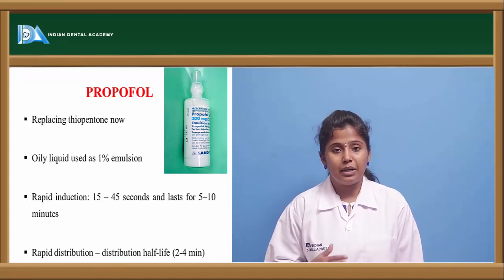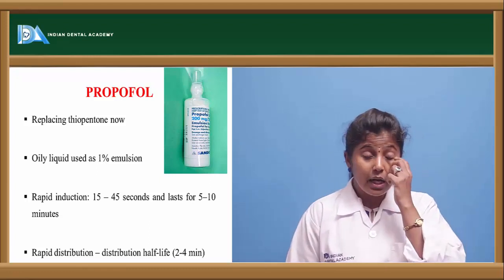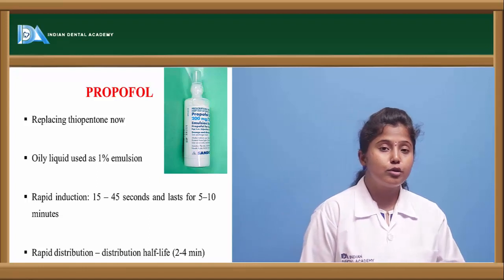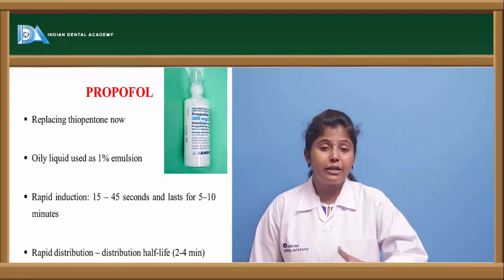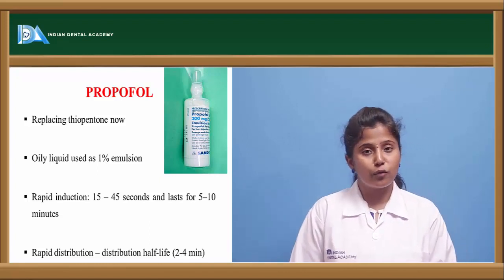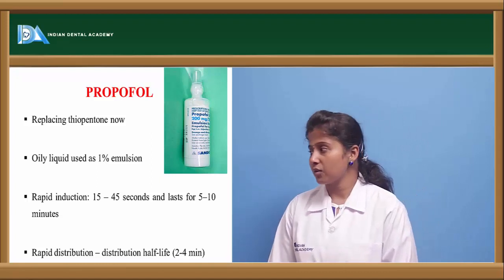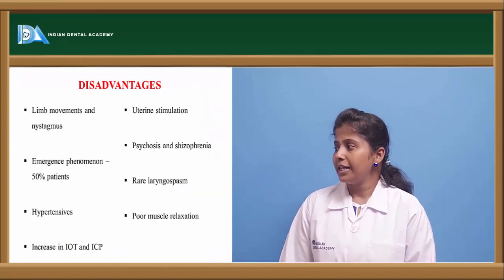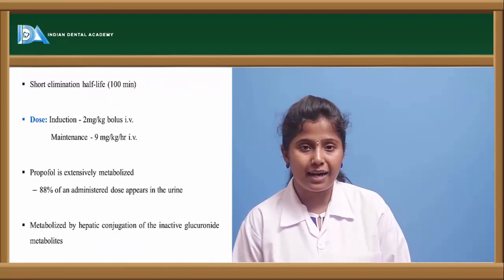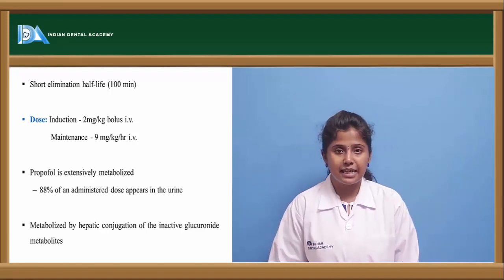Within 15 to 45 seconds of administering, it causes induction, and it will last for 5 to 10 minutes. So the action of this drug lasts for 5 to 10 minutes, and it has a rapid distribution. The distribution capacity of this drug is also high. It diffuses very easily to the tissues, and the half-life is about 2 to 4 minutes. So after one half-life, half the amount of the drug will be eliminated from the body. And it has a short elimination half-life, in the sense that within 100 minutes the complete drug is eliminated from the body.